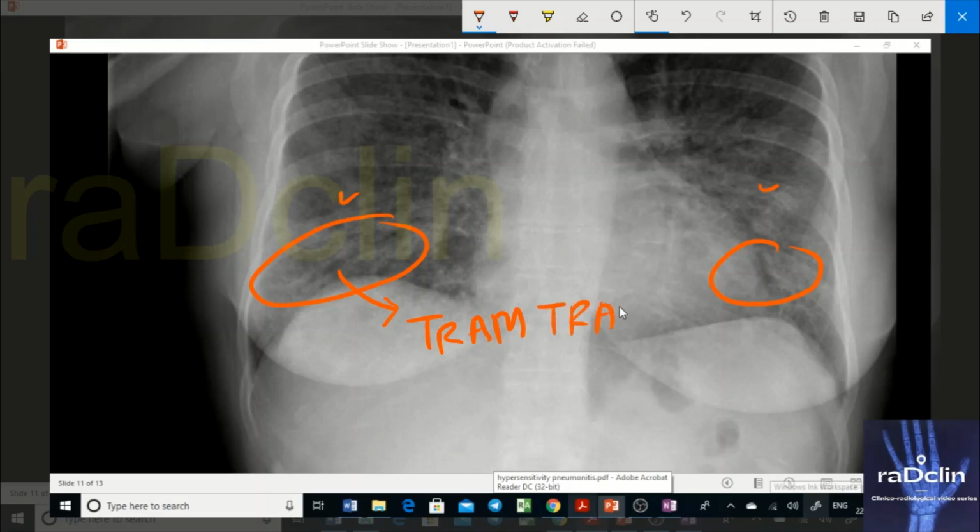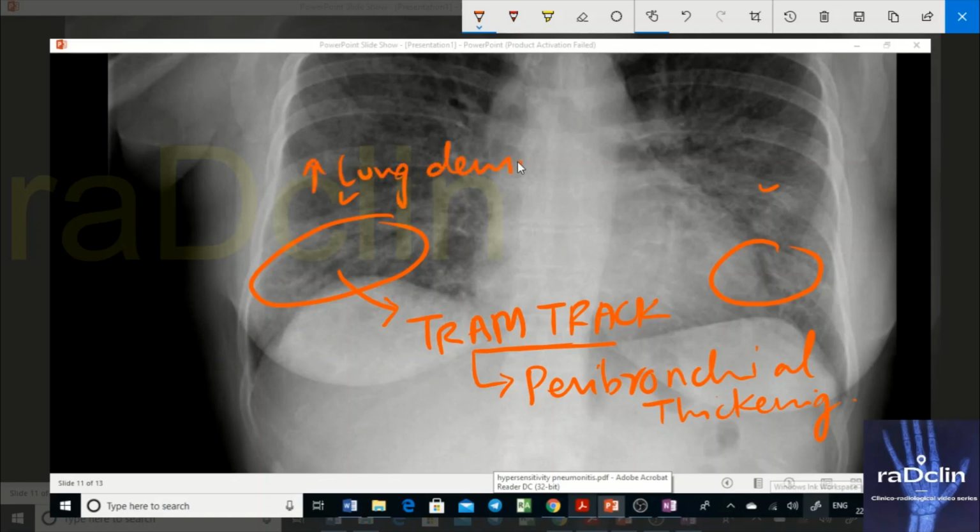Tram track appearance, and we see tram track appearance in what? Peribronchial thickening. It goes with peribronchial thickening. Okay, and we see increased lung density here, specifically at the bases of the lung, bilateral bases, which goes with GGOs. These are the few findings that we can see here.